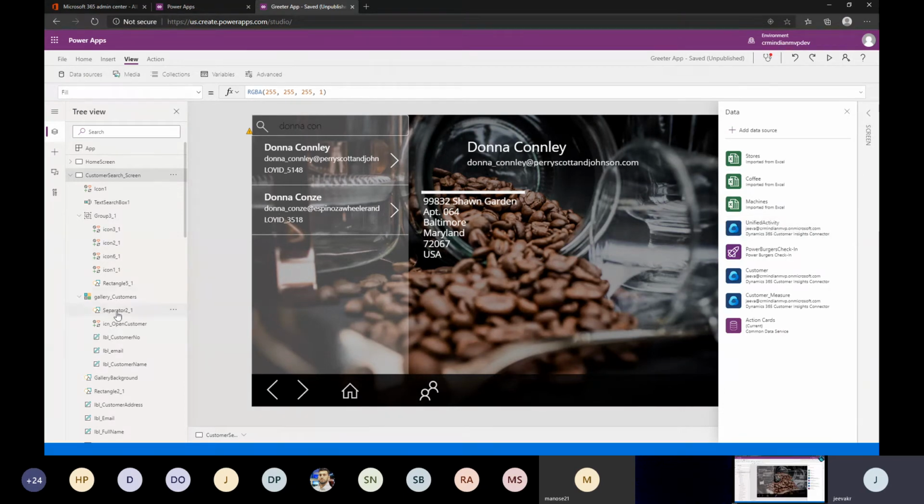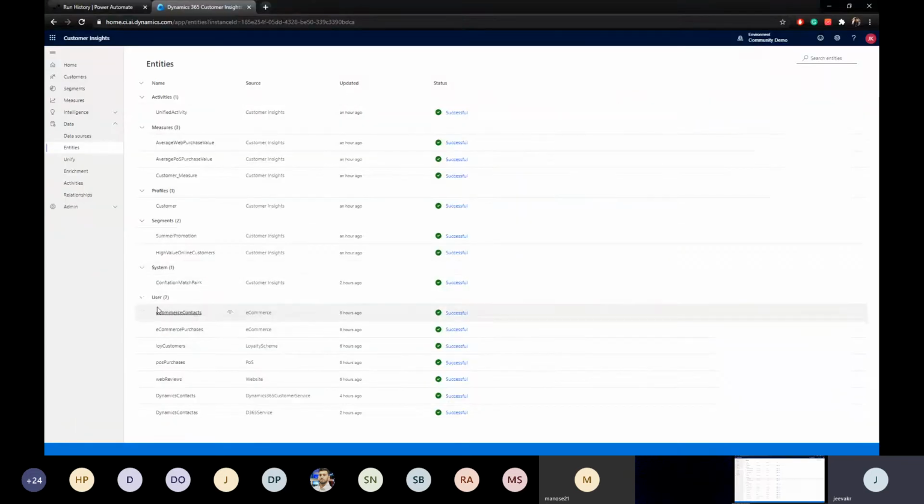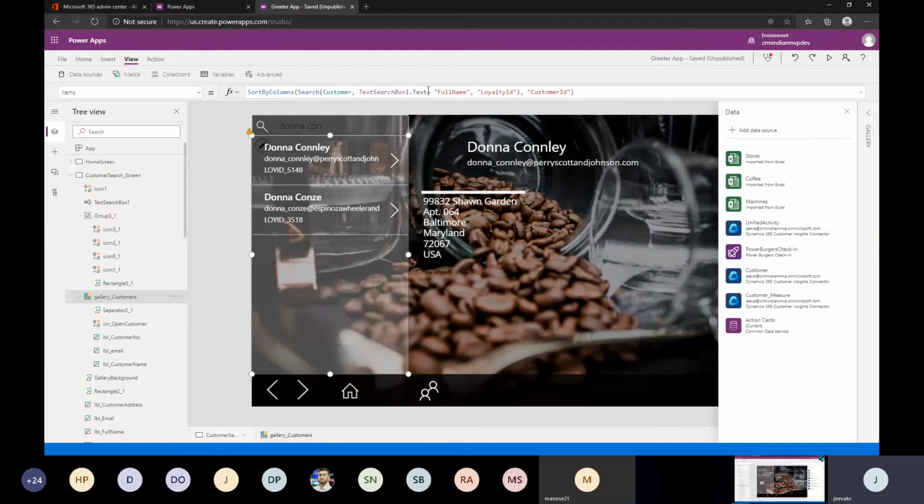Second step, you guys should be masters already. I know most of you are. Just bind this data into the gallery. Simple as that. Here, for example, we are using the customer unified profile that we got from here. This is the hero data, the hero entity, and then you're just getting the name and the loyalty ID and the customer based on the customer ID.